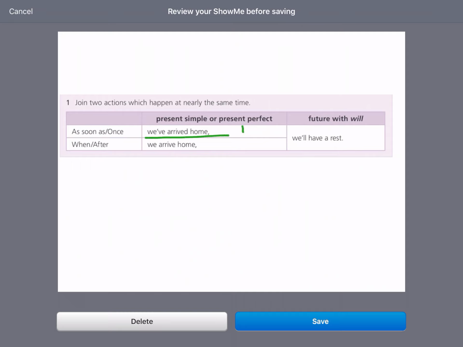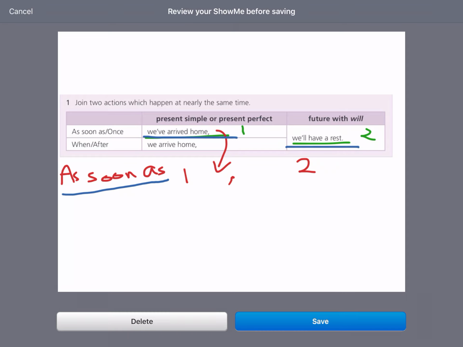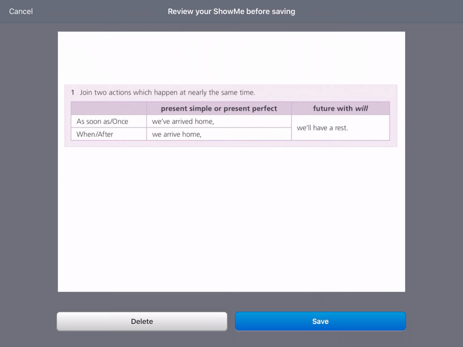Let's take the example here. What do we have here? We have two sentences. Sentence number 1, we've arrived home. Sentence number 2, we'll have a rest. Okay, so we are going to use as soon as. Then write the first sentence. Between them, we are going to have a comma. Then the second sentence. So it will be, as soon as we've arrived home, we'll have a rest.